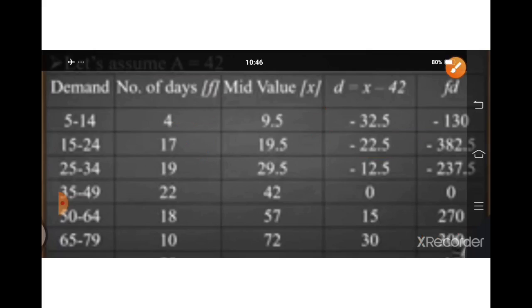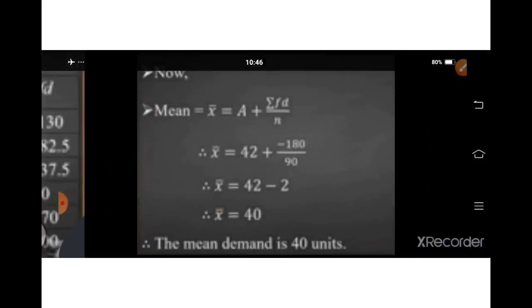F is 4 into minus 32.5, we get minus 130. 17 into minus 22.5, we get minus 382.5. This way we get all the FD values, then sigma FD is calculated.